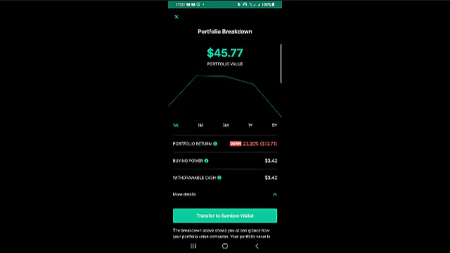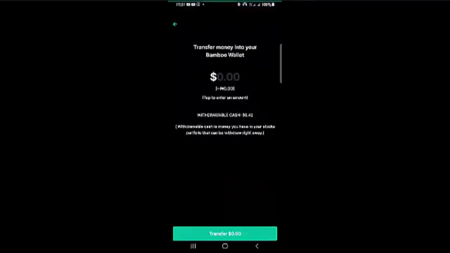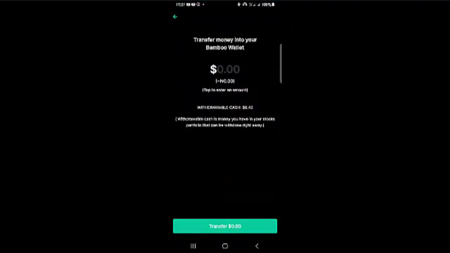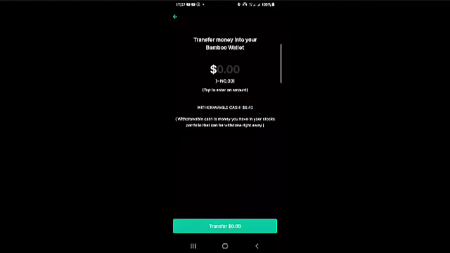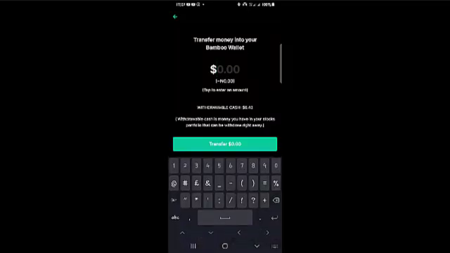So if you want to withdraw your cash, of course, from the bank accounts you integrated when you were creating an account from the beginning, your local bank account, that is where you'll be receiving your money if you make any withdrawal from Bamboo. So if you click on transfer to Bamboo wallet, okay, it will ask you how much you want to transfer. Of course, it will also show you right here how much you can actually transfer. You can see withdrawable cash. So you input how much you want to transfer here, which is 0.42 as at this time of recording this video.